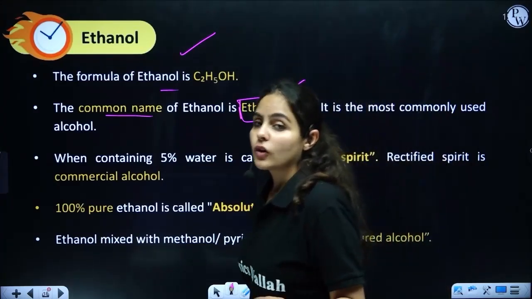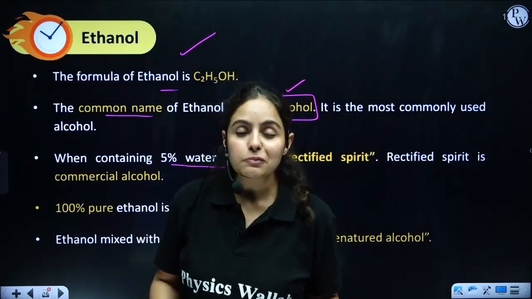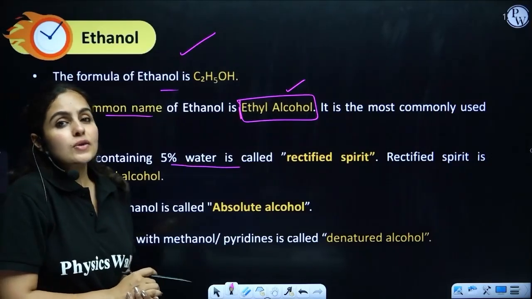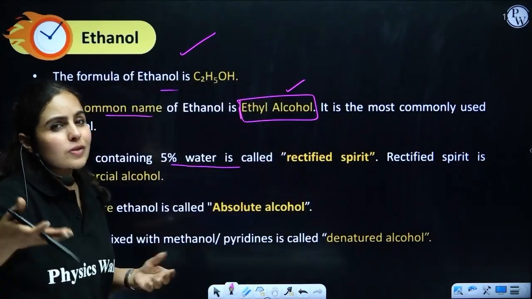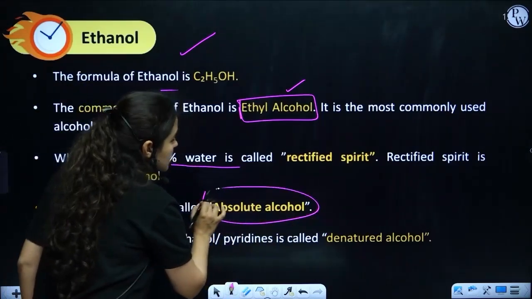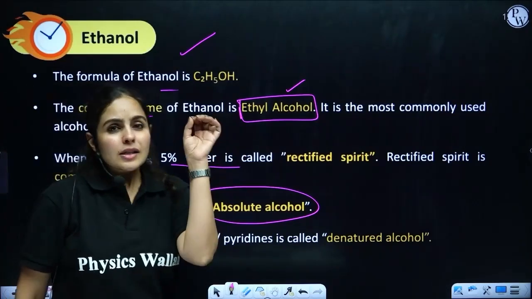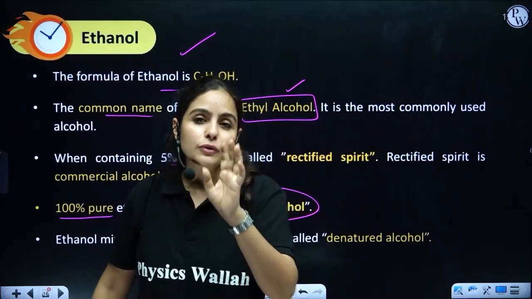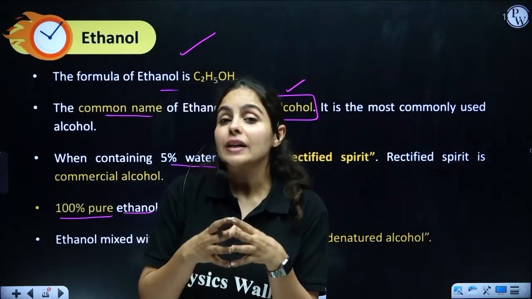Now in ethanol, if we put 5% water and the rest 95% is ethanol, we call it rectified spirit, which is used as commercial alcohol. That's something which is consumed in the market. 100% or pure ethanol is called absolute alcohol. Then if ethanol is mixed with some amount of methanol, or with pyridine, which is also a carbon compound, that makes it denatured alcohol.